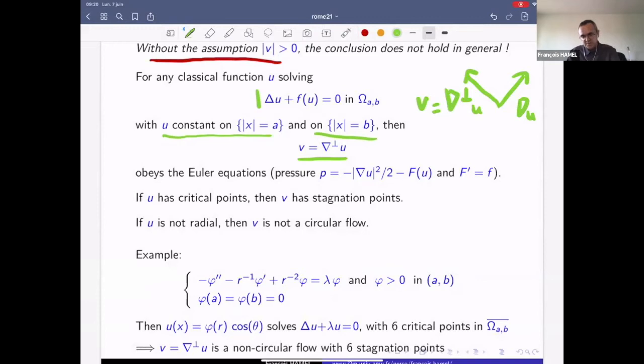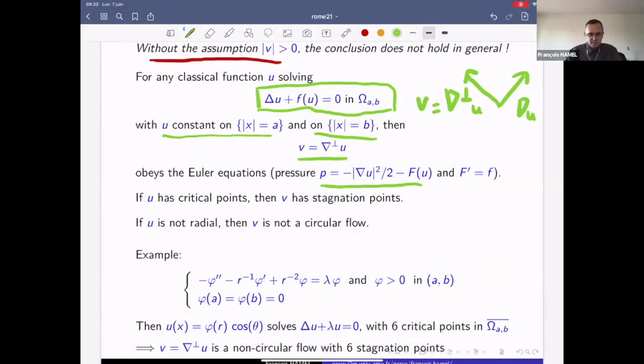This is because U satisfies this semilinear elliptic equation. And the flow V is associated to a pressure P, which is explicitly given by this formula.